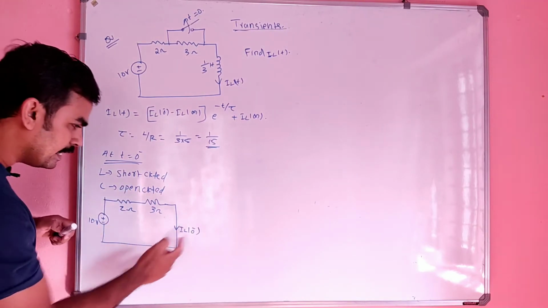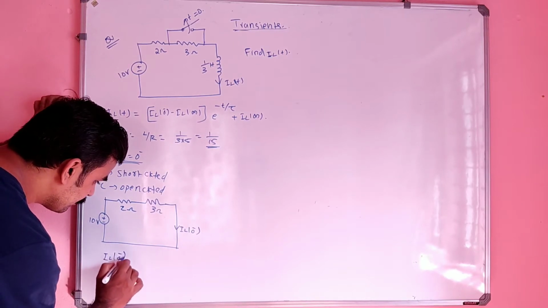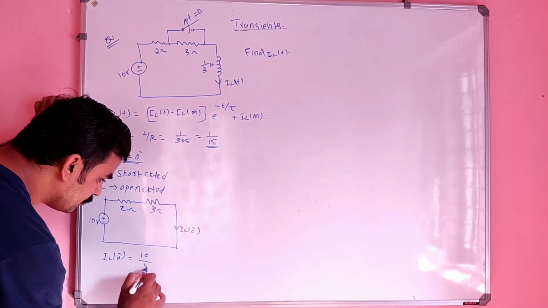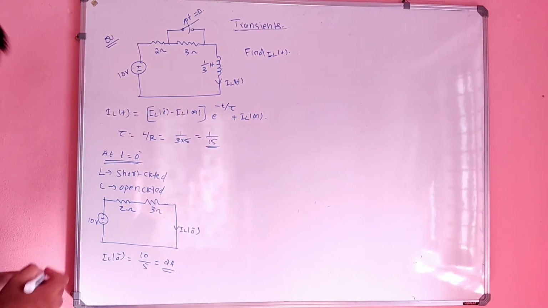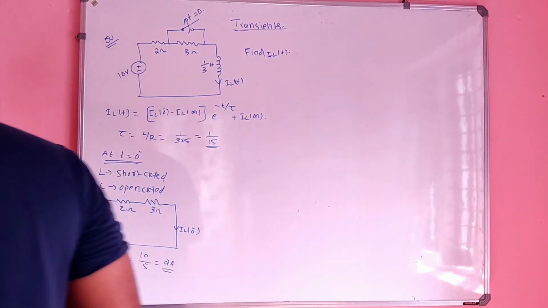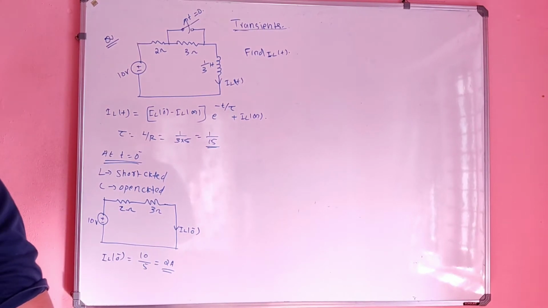So this current is nothing but IL of 0 minus. What is the value of IL of 0 minus? It is nothing but 10 divided by 5, which is nothing but 2 ampere. So now you got the value of IL of 0 minus,